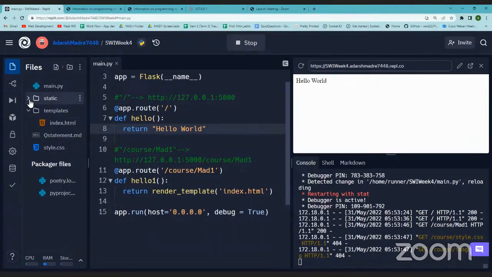So all the other files, meaning the style.css, all the CSS files, all the Bootstrap files if you're having any downloaded. It will have the JavaScript files. The script is not changing. Although it makes changes to the application, the script by itself doesn't change, right? So the static folder will have all those files. Let me put this style.css in static.